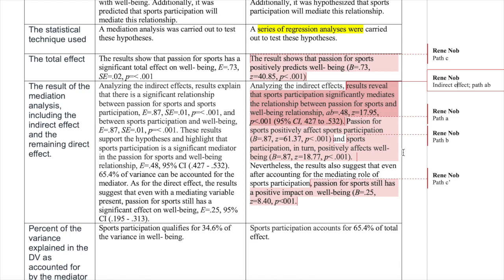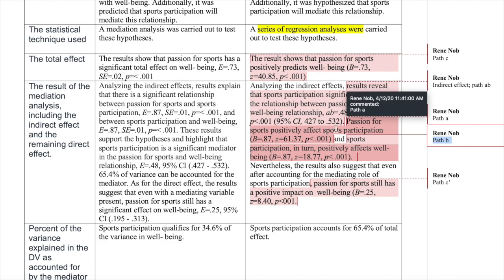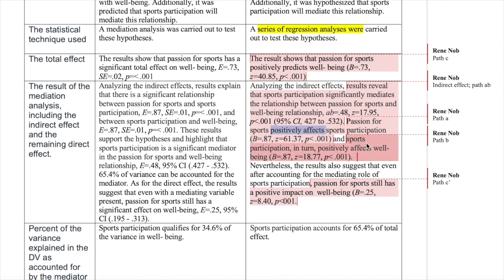And then afterwards, I've broken down the indirect effect into paths A and B. So passion for sports positively affects sports participation. So I specify the direction, that is very important. And sports participation in turn positively affects well-being.